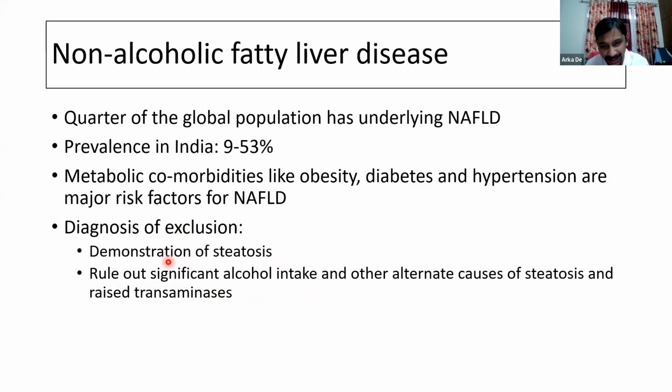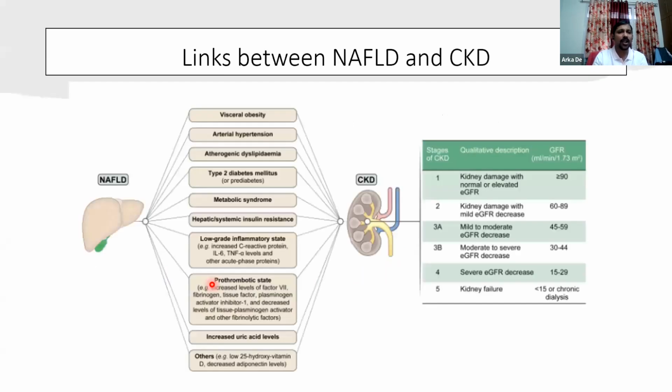This is more strict than the Western guidelines, which allow up to 21 units in a week for males and up to 14 units in a week for females. So we have to rule out significant alcohol intake, but we also have to rule out other causes of steatosis and raised transaminases. And in this aspect, we definitely have to rule out chronic viral hepatitis, particularly hepatitis C, because remember, HCV genotype 3 is a very important cause of steatosis.